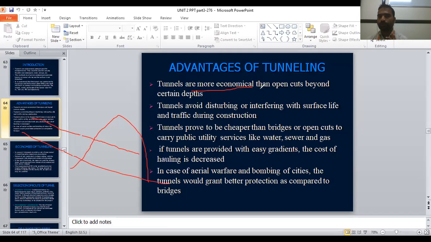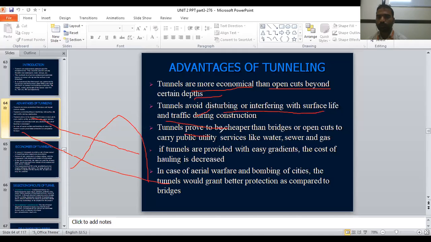Tunnels are more economical than open cuts up to a certain depth. That is the advantage of tunnels. Tunnels avoid disturbing or interfering with surface life and traffic during construction. So during construction, traffic does not face any difficulty.